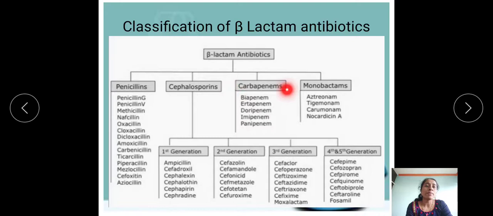Next one, carbapenems. Carbapenems, for example, ertapenem, biapenem, doripenem, imipenem, panipenem. These are the examples of carbapenems. Then monobactams are classified, for example, aztreonam, tigemonam, then carumonam, then nocardicin A. That is the classification with examples.